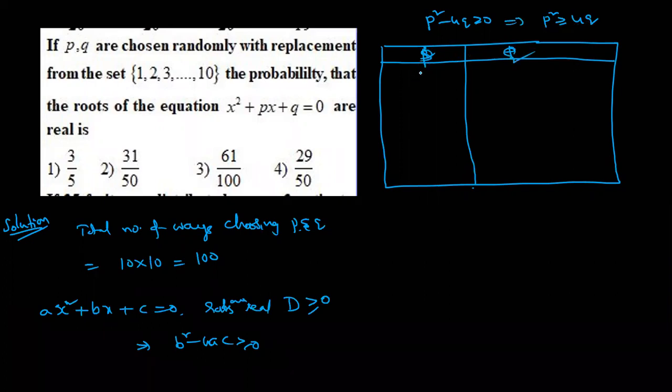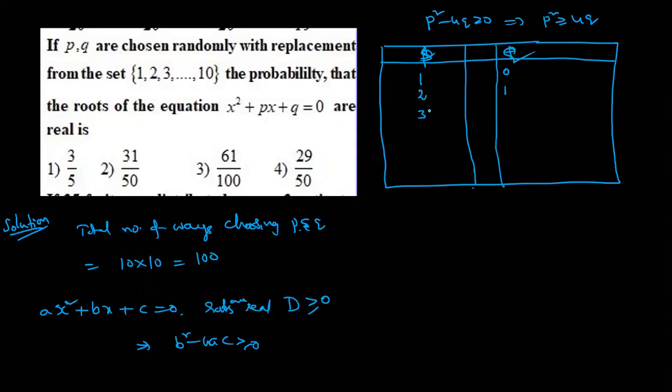PQ. P is 1: is it possible for Q? No, leave it. If P is 2, what about Q? Q can be 1. P is 3, how many are there? 9 greater than or equal to 4Q.